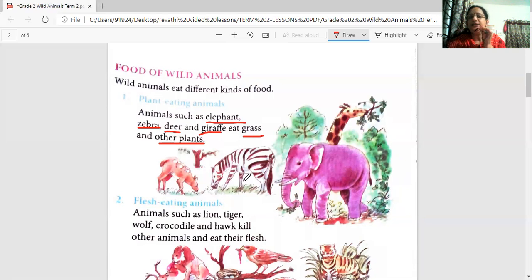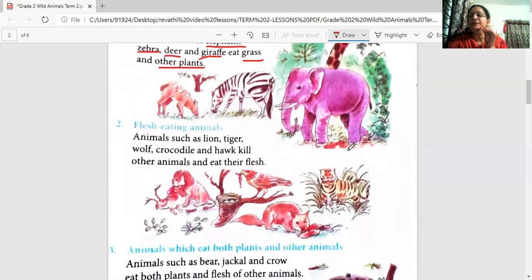Can you see them eating the grass here? The zebra is eating the grass. The deer is also eating the grass. The elephant is also eating a plant here. Yeah. So what is the food of these animals? The food of these animals is plants.